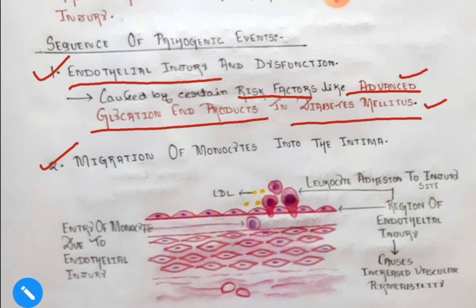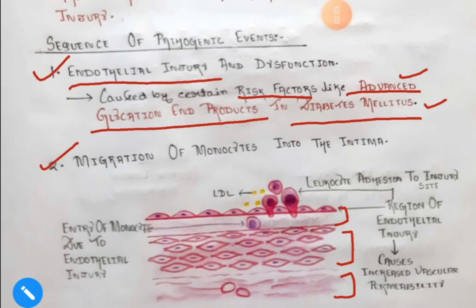So the blood vessel has 3 layers. This part is known as the intima layer. This muscular layer is known as the tunica intermedia, and this connective tissue part is known as the tunica adventitia.